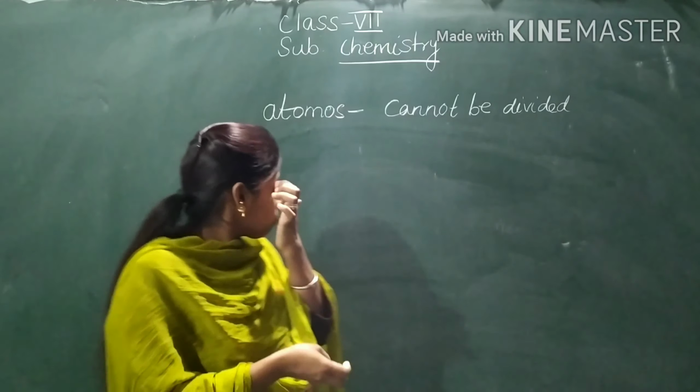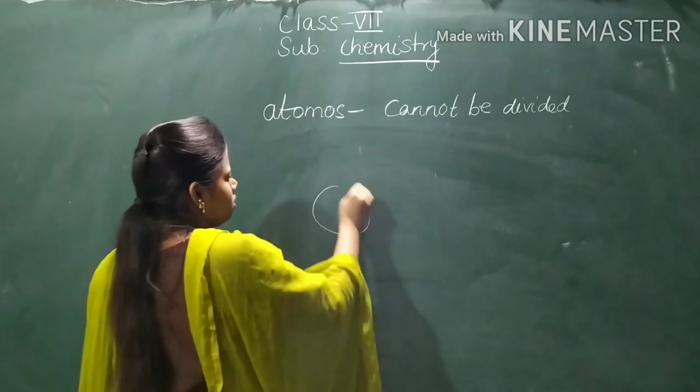Now see here, this is a hydrogen atom, and this is another hydrogen atom. Together these are two hydrogen atoms.